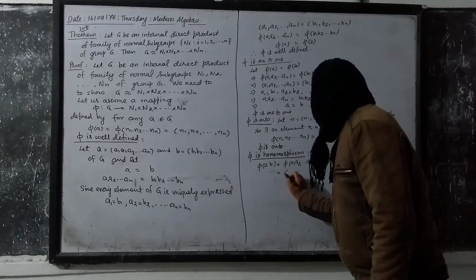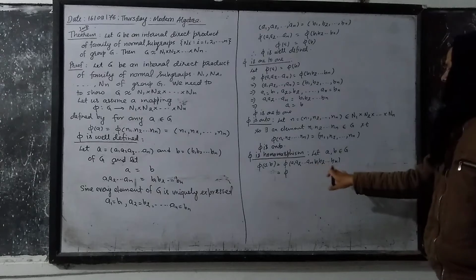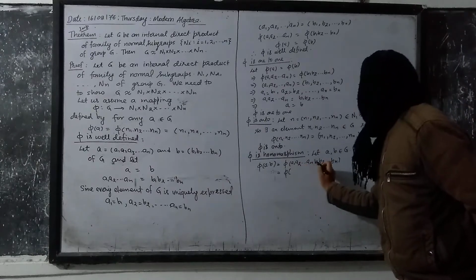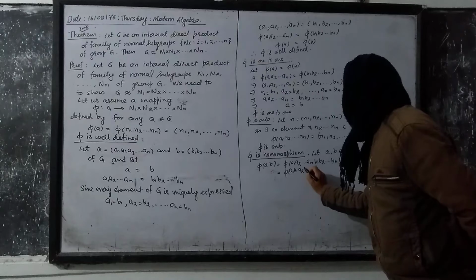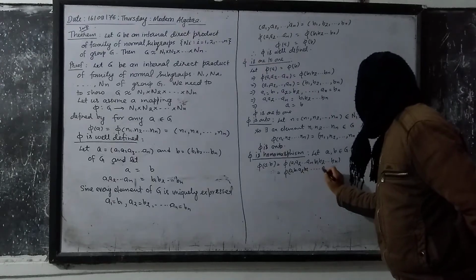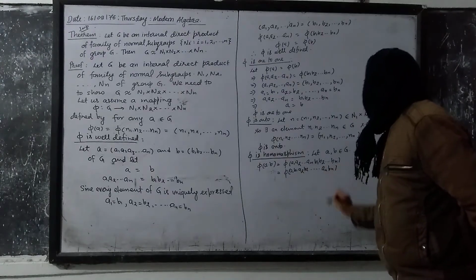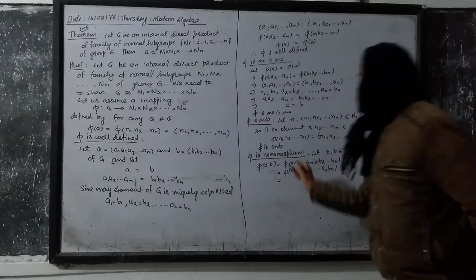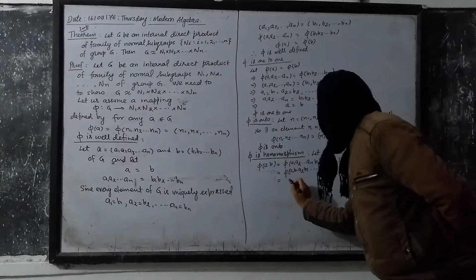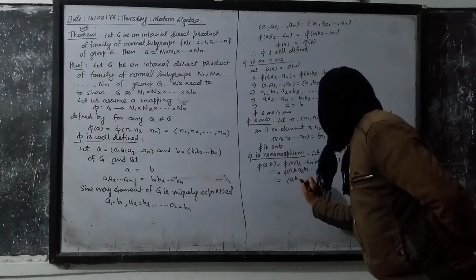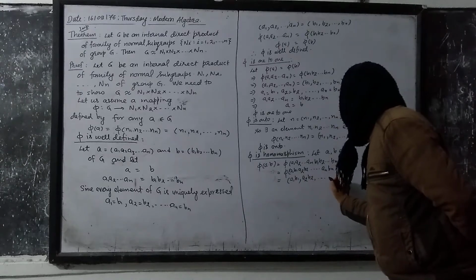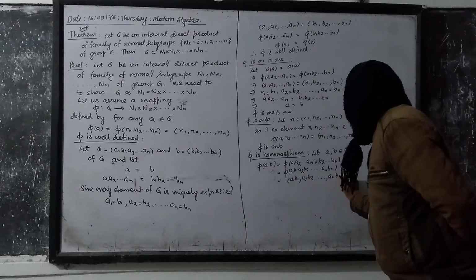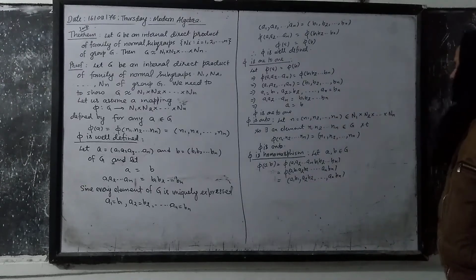Let us rearrange these elements. Then A1 and B1, and then A2, B2, and finally up to An, Bn. And by the definition of phi, it can be written as (A1B1, A2B2, up to AnBn).